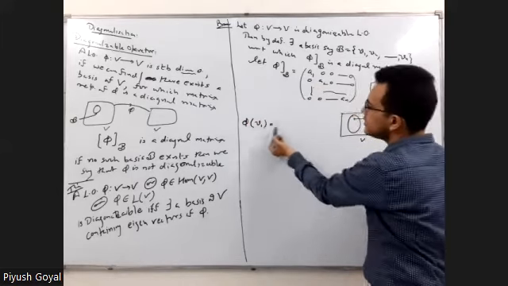And when you start finding the images of basis elements with respect to phi, you observe that I should have written a1, a2 up to so on an. Therefore a1, a2 up to so on an are eigenvalues of capital phi, with eigenvectors v1, v2 up to so on vn respectively.